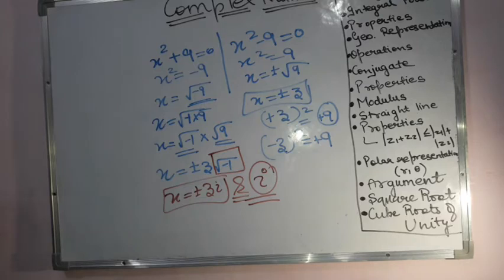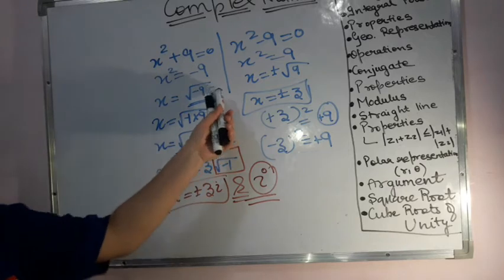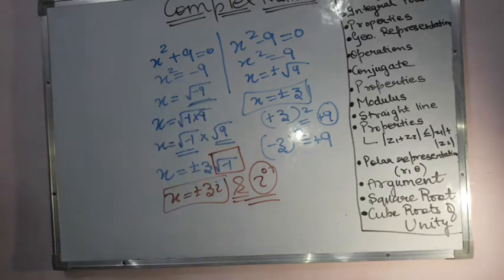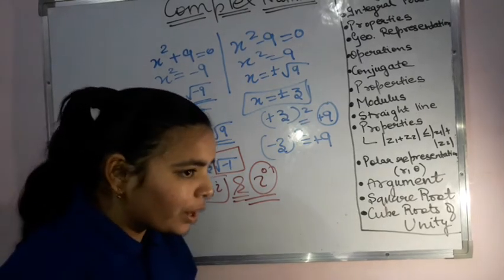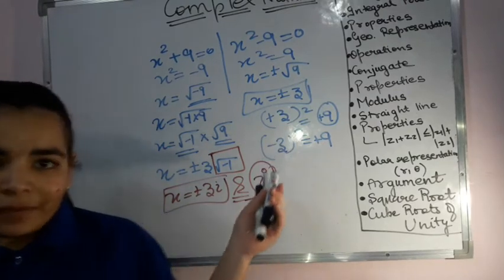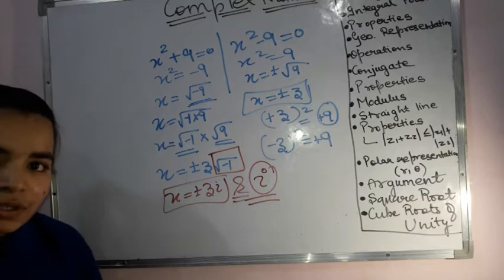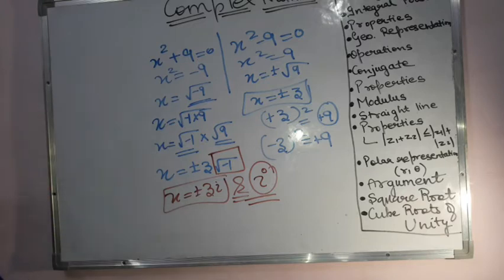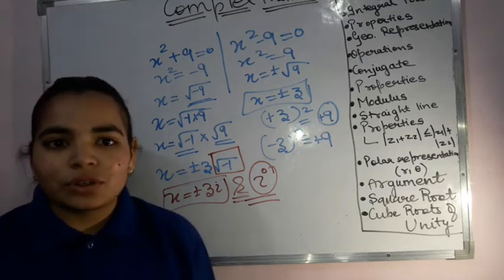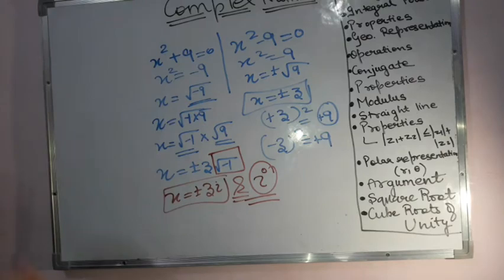So is it very much clear now what we mean by complex numbers? Whenever we have square roots with negative terms under them, it is not possible for us to get the solutions with the help of the general quadratic equations the way we used to solve them. And so in order to get the solution for those equations, we extended the real number system to the complex number system, and so here we have the complex numbers or the imaginary numbers, right? I hope that this part is very much clear.